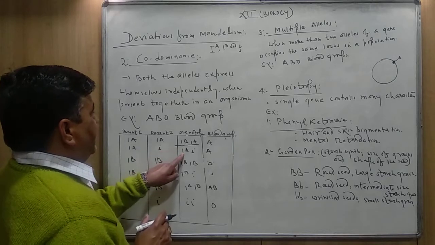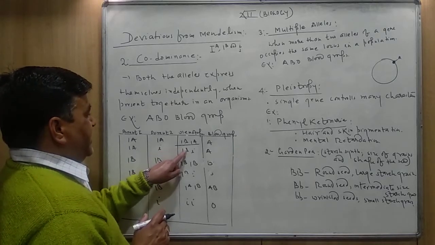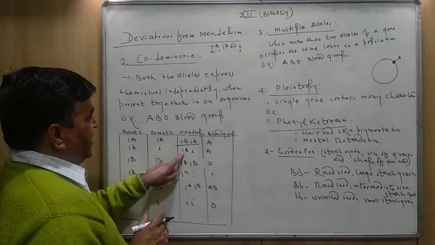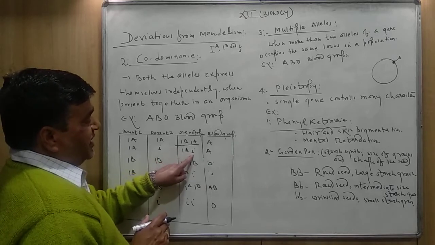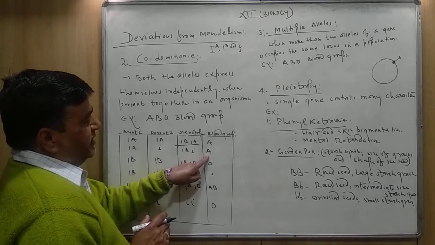Here, if the genotype is IA and small i, as IA is dominant over small i, the blood group will be A.